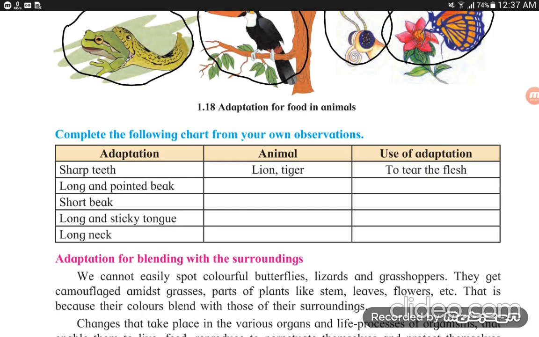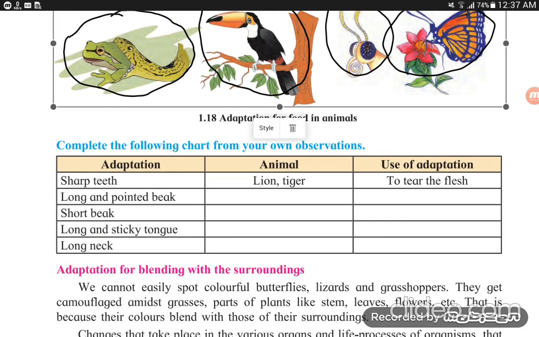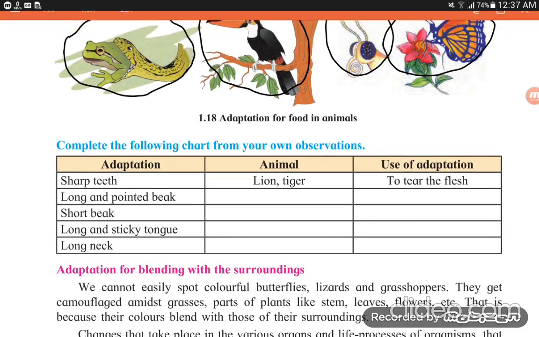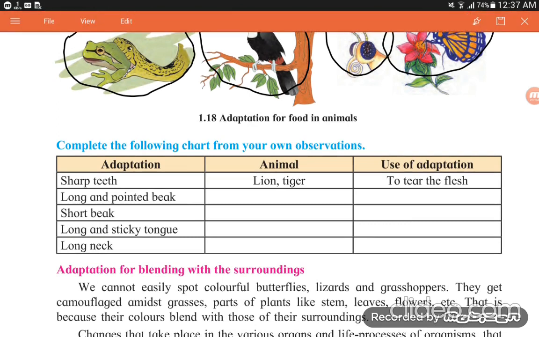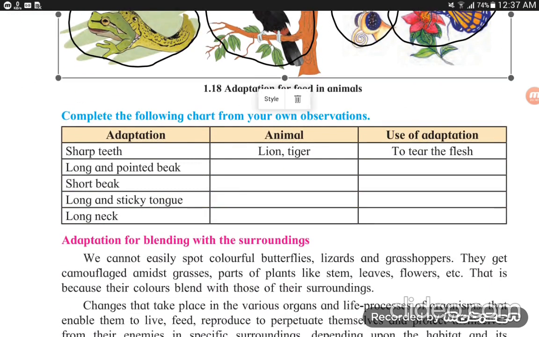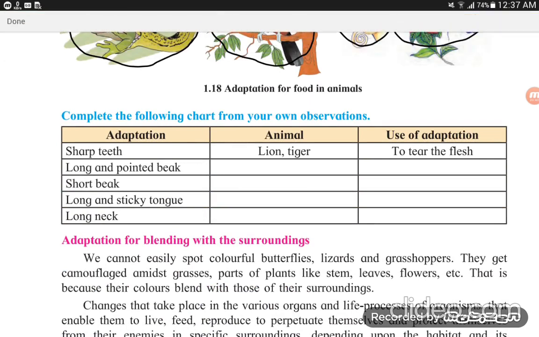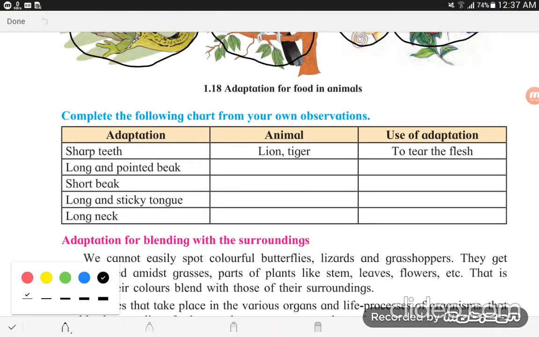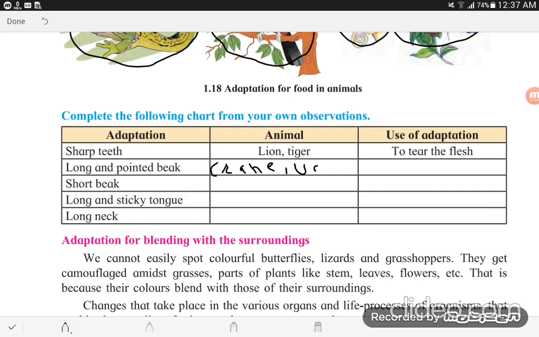Which animals have it? Crane and woodpecker.